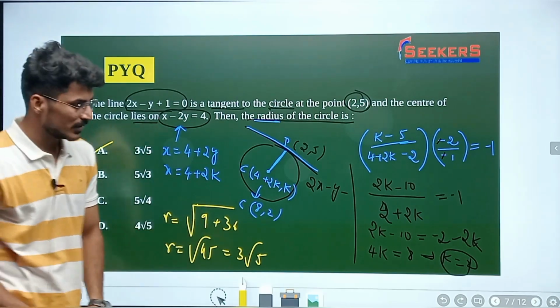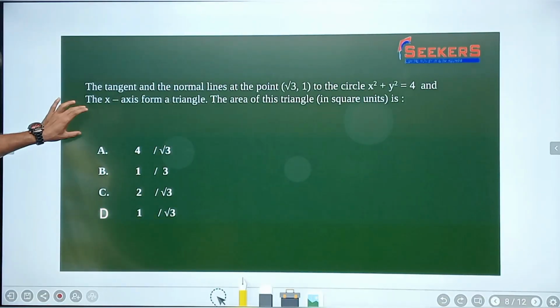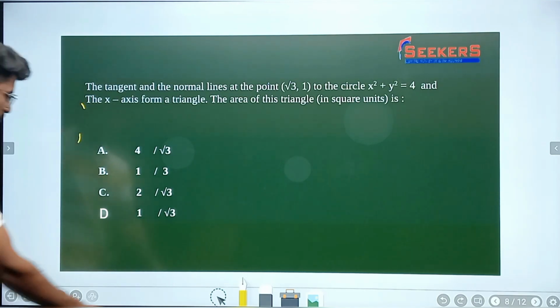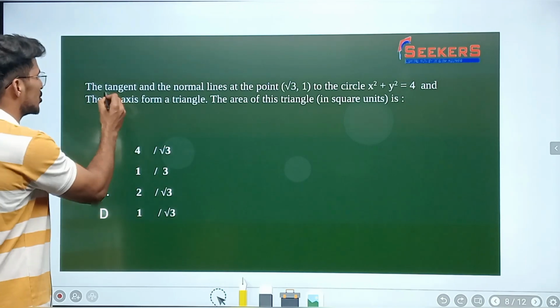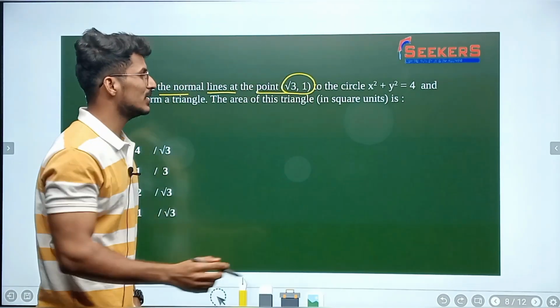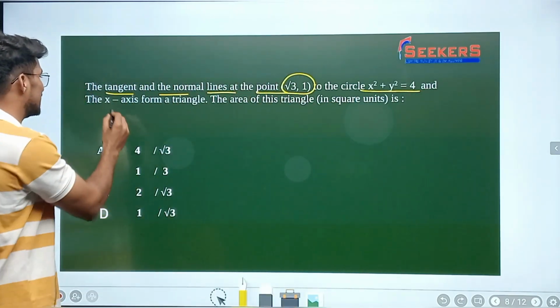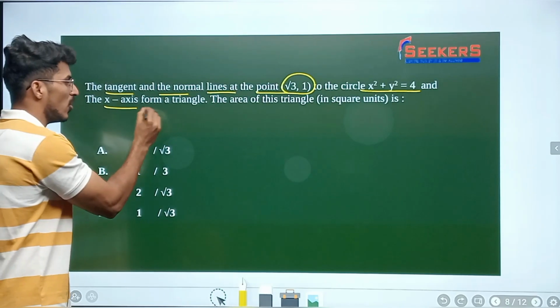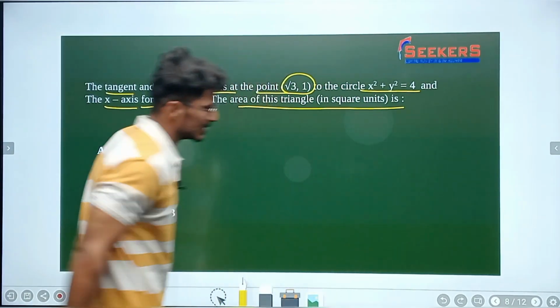So now let's move forward to the next question. The tangent and the normal lines at the point (root 3, 1) to the circle x square plus y square is equal to 4, and the x-axis form a triangle. Then the area of the triangle in square units is dash.